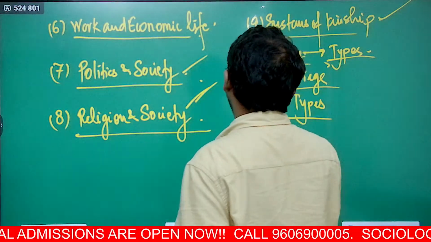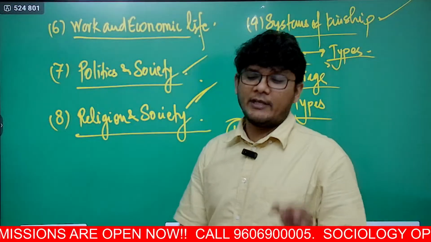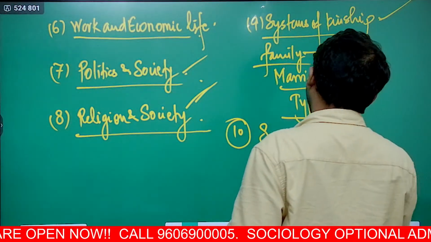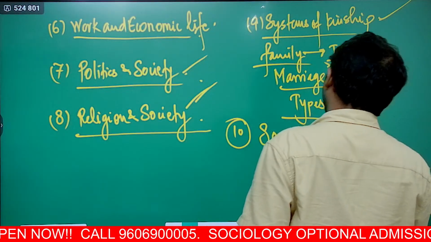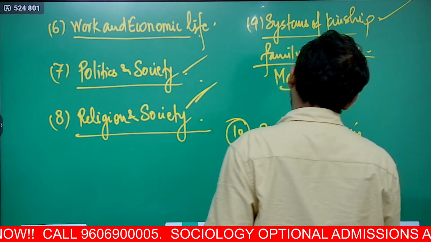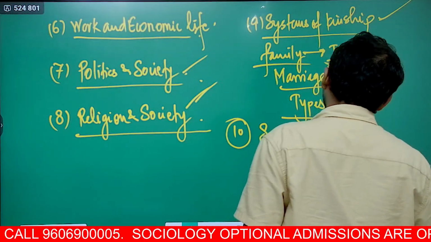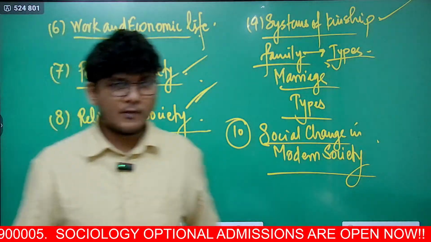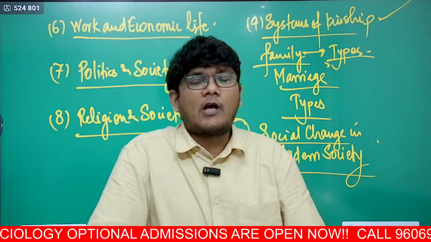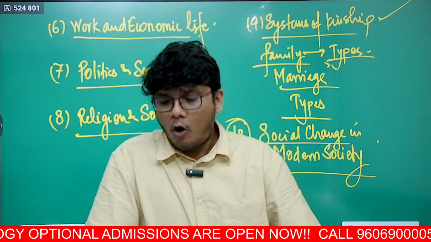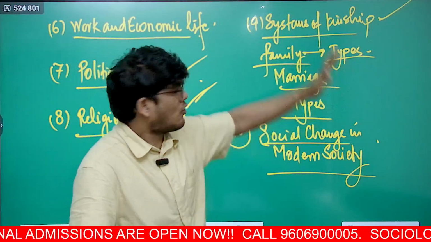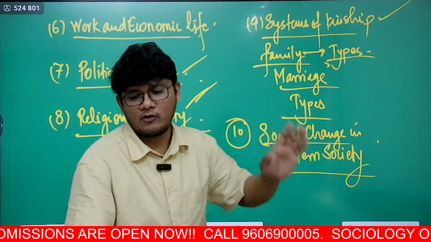And the 10th chapter will be based on change. So it will be social change in modern society. This talks about what social change is, first thing. What are the agents of social change? What are the instruments of social change? How can social change come? Education, science, all those things lead to change. All those things we will be discussing over here.